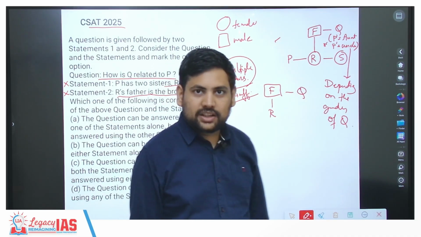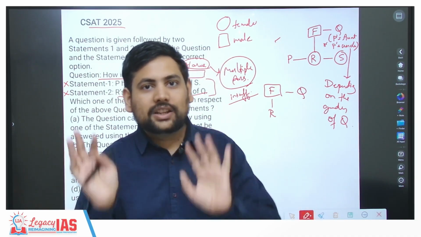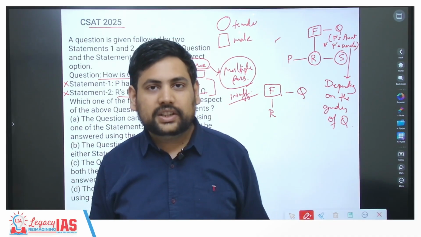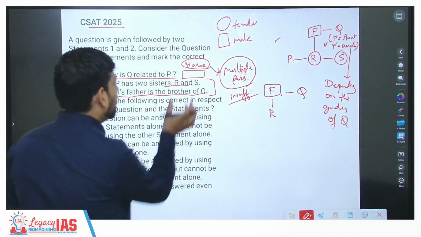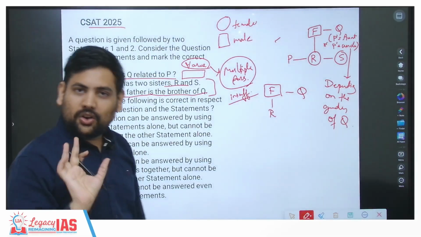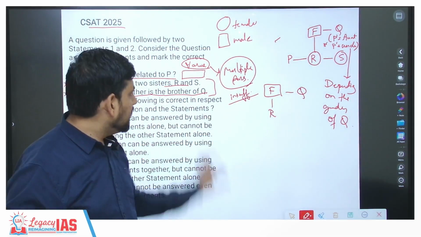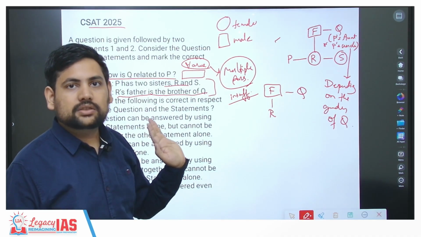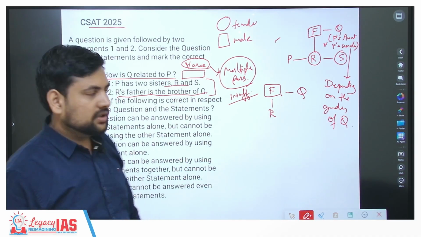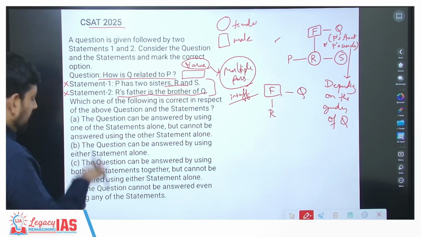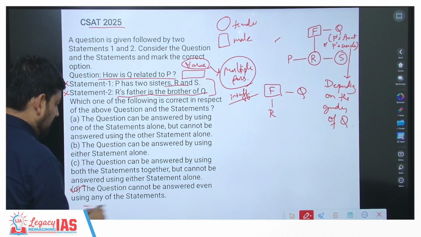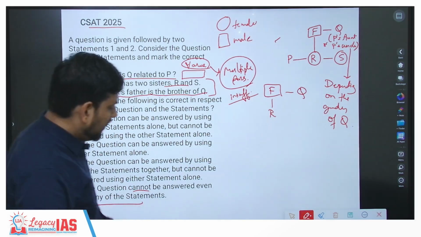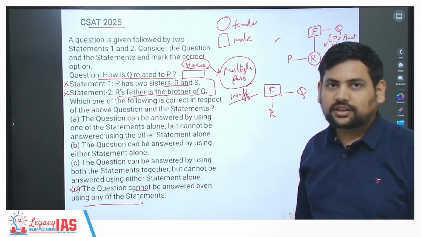You understand this? Correct? You don't consider Chacha and Bua to be the same, do you? Correct? They are very different entities, and you have only one space to fill here. Always think this in your mind, that I have a very small space, I can fill only one word or one number here. That's it in value based questions. So basically it cannot be answered even by using all the statements together.